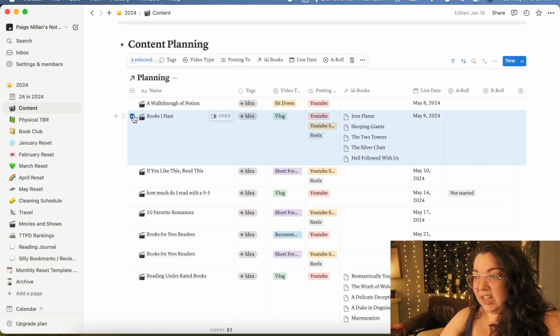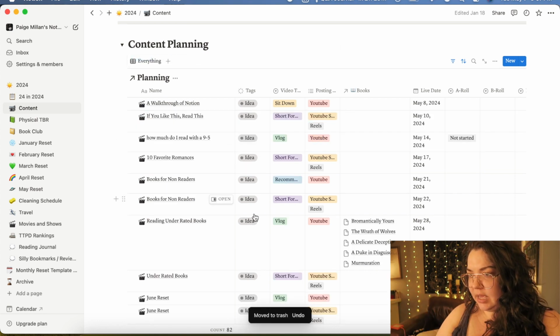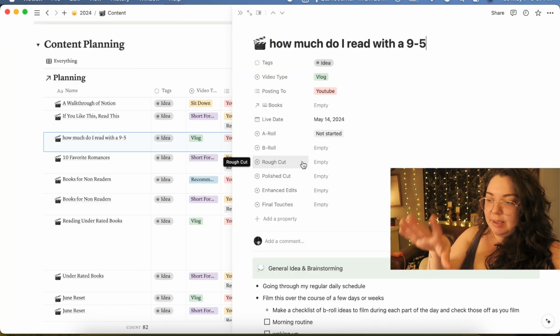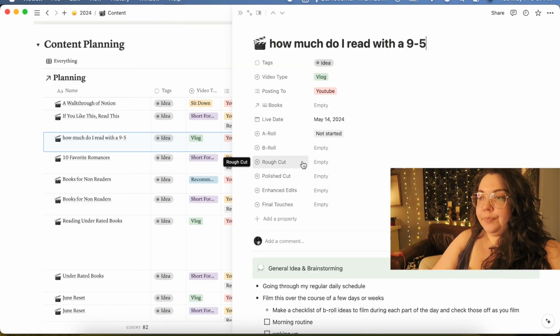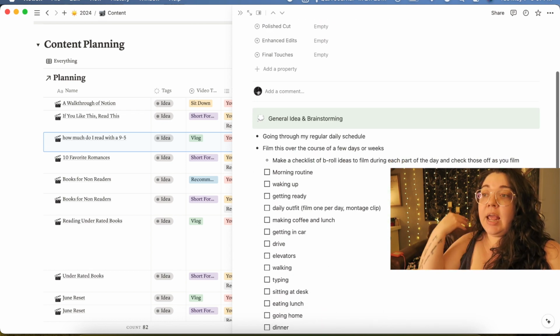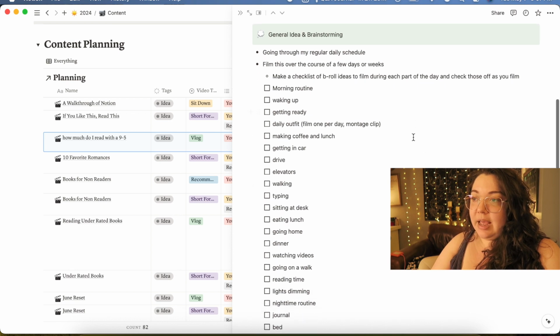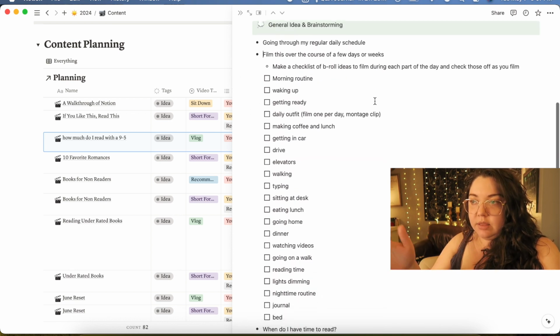I'm just gonna delete that so I don't actually think I'm making that video, but let's see if I have anything to show you with the way I do my brainstorming. So right here is the how much do I read with a 9 to 5. I do come in often and just brainstorm what I want it to be. So these are some ideas that I would have for what I want the video to look like.